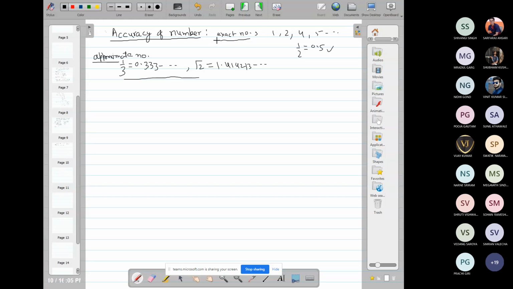approximation. So during calculation on this number, no error occurs.